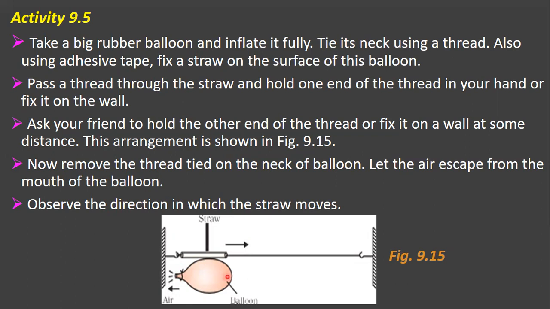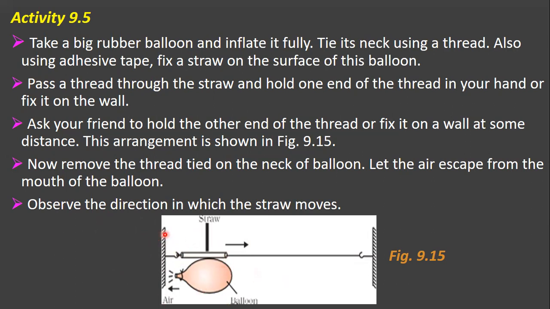pushes the balloon forward and the air moves in the opposite direction as per the second law of motion, and as a result the balloon moves forward. Now the balloon is tied with a straw, which has been fixed to the string here.